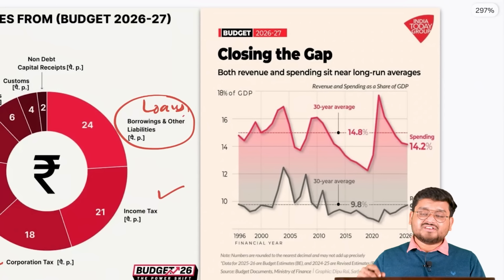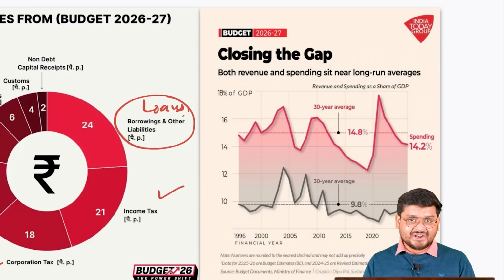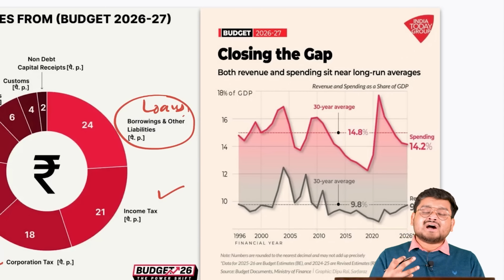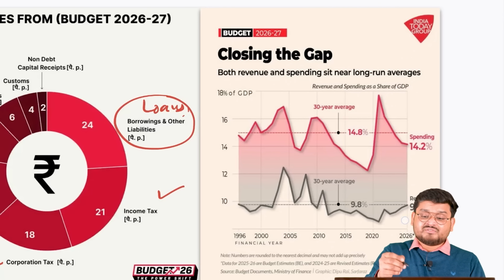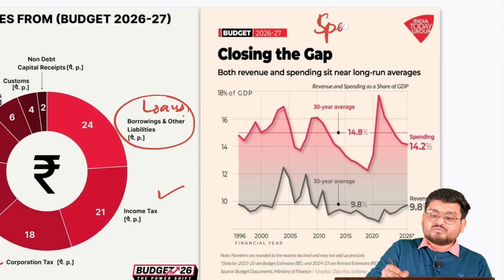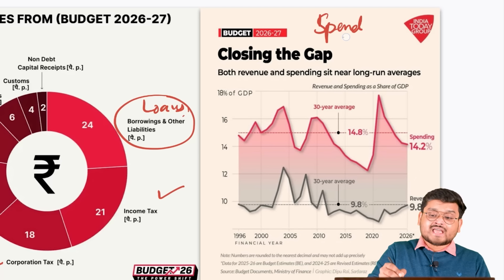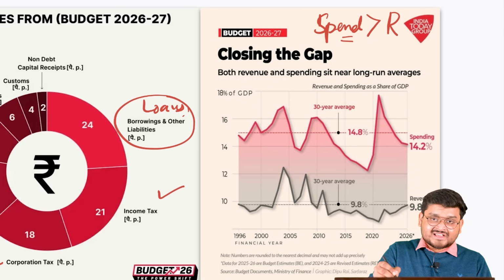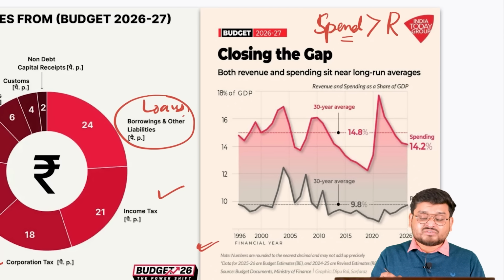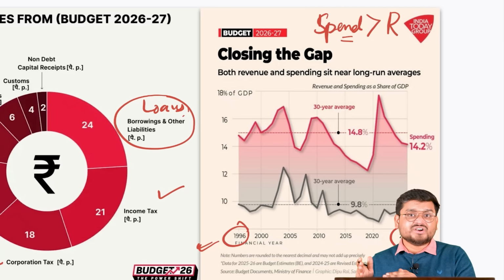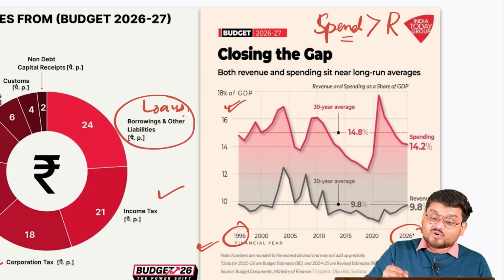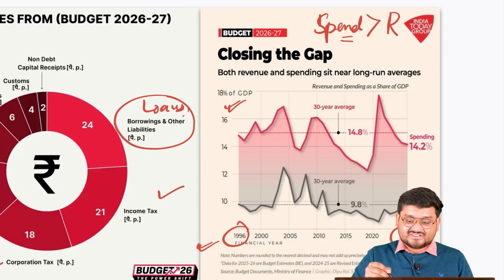Also, if you can see right now in this present budget, we are actually a welfare state. We believe in the welfare of the people, and that is why we are trying to spend a lot of money on government schemes, on capital expenditure. So our spending is always more than our receipts. Now, if you can see the historical average from 1996 till around 2026, in these 30 odd years, our expenditures have always stayed above our receipts.